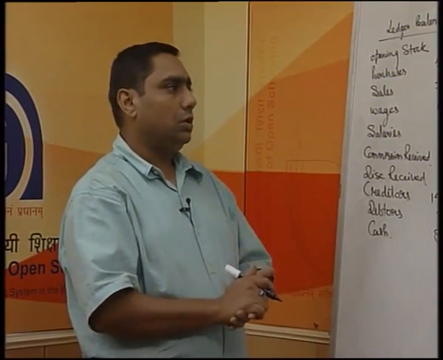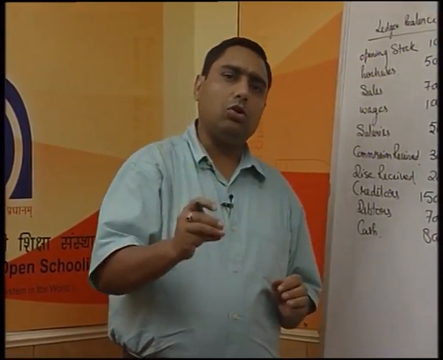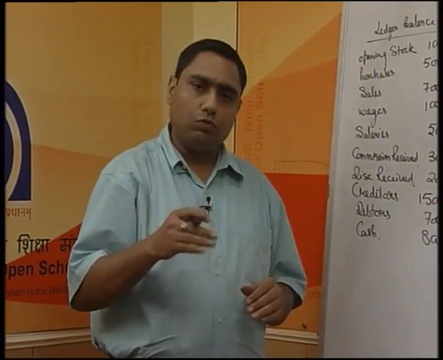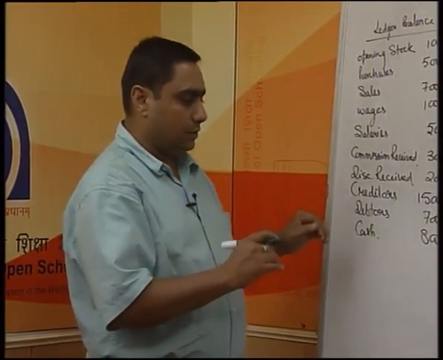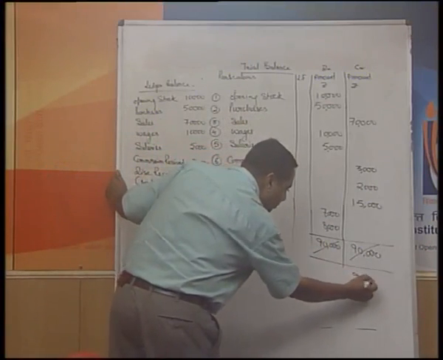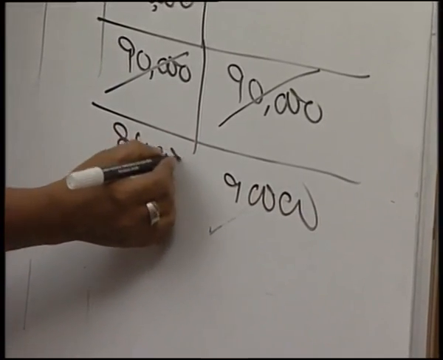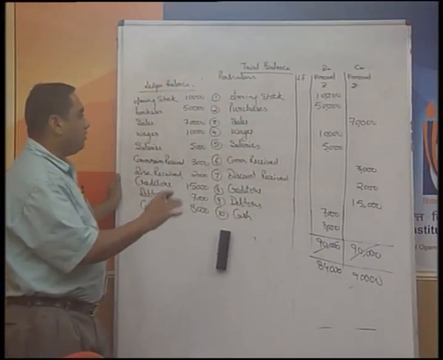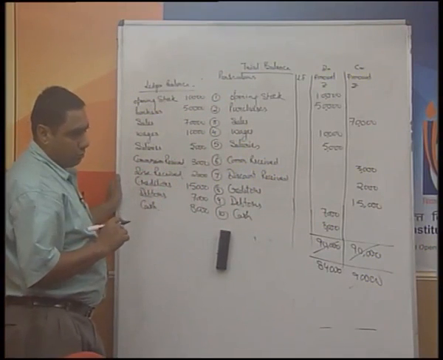Now, suppose we take an imaginary condition that your balances are not going to be equal due to one reason or another. Say this side total comes out to be 90,000 and here the total comes out to be, say, 84,000, and you found that though you have performed well, the totals are not coming equal. So, what is the procedure, or the steps you are going to take to make it equal?